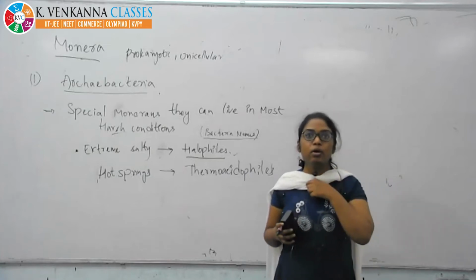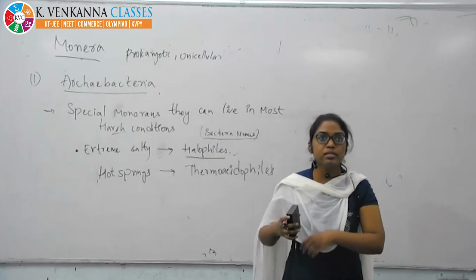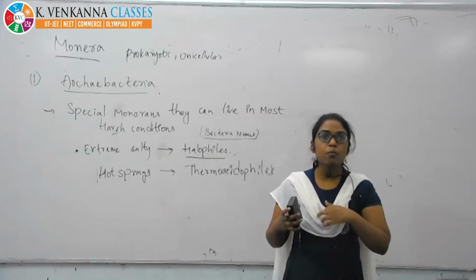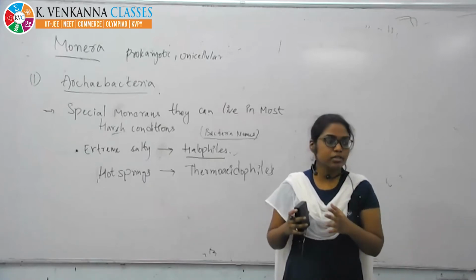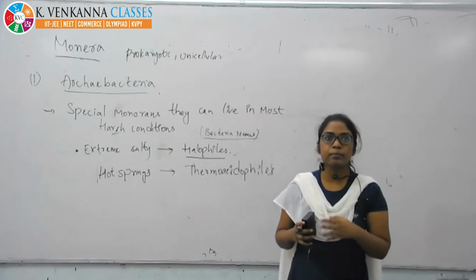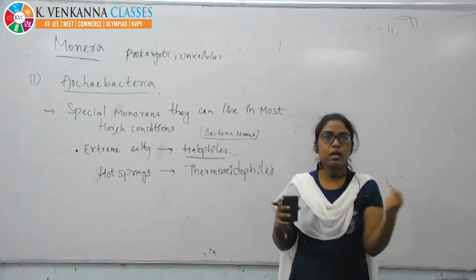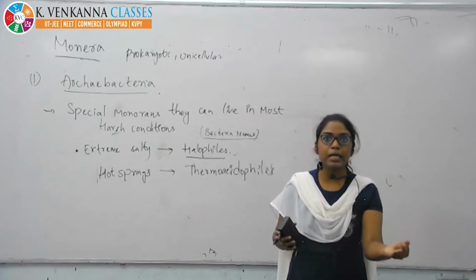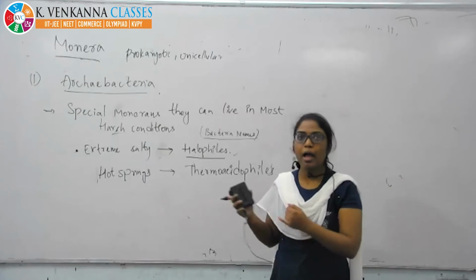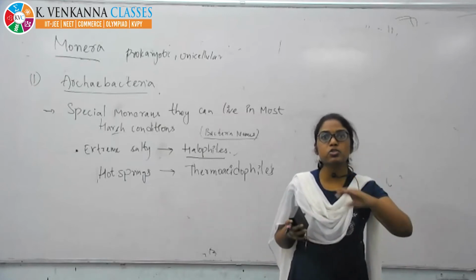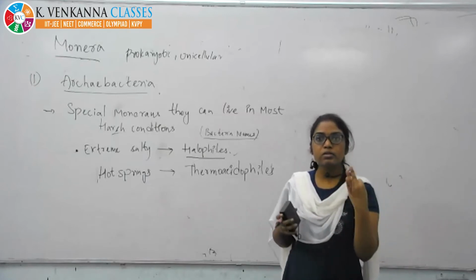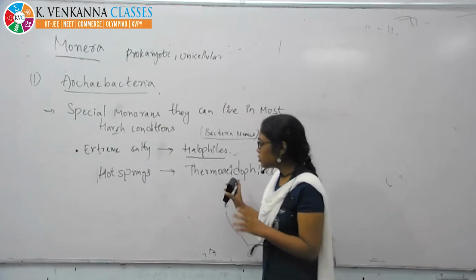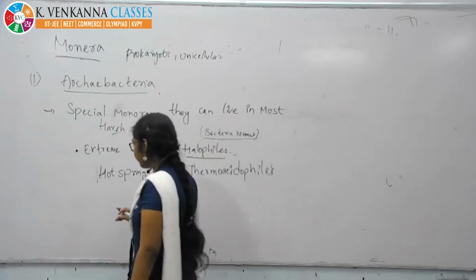These are special monerans that can live in very tough, harsh conditions. We also give them names. If they are living in salt conditions, they are called halophiles. If they are living in very hot conditions, they are called thermoacidophiles.